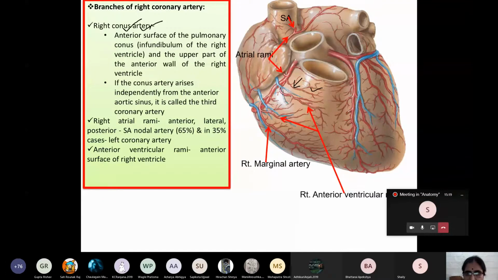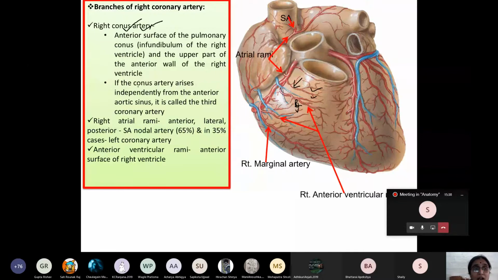Some small branches also supply the upper part of the anterior wall of the right, which ventricle is this? You all know this is which ventricle? Right ventricle. And sometimes, this is very important from the MCQ point of view and viva point of view.